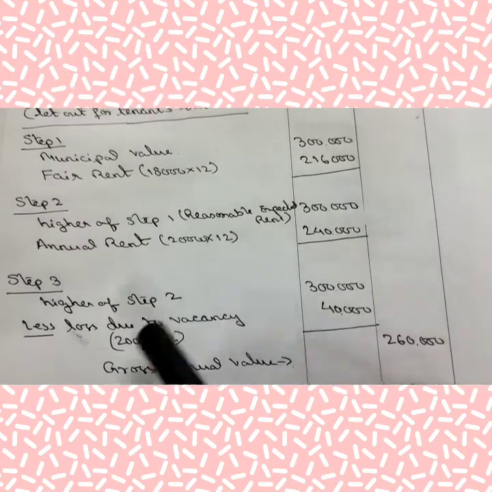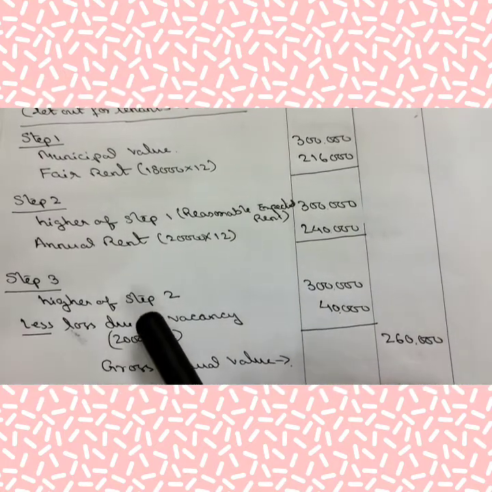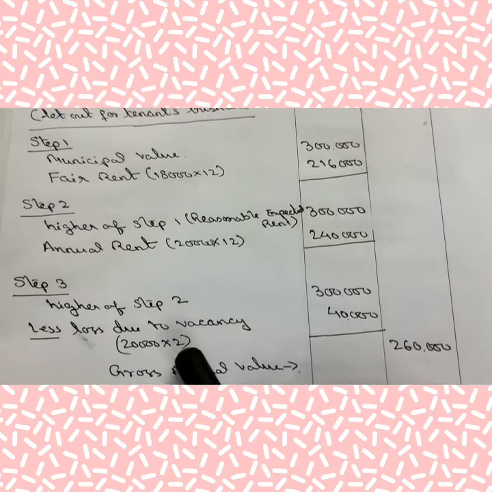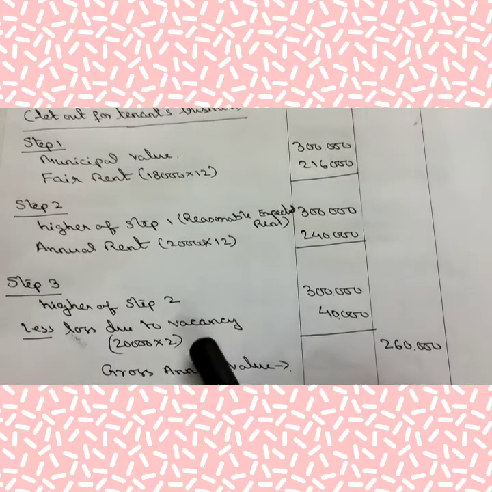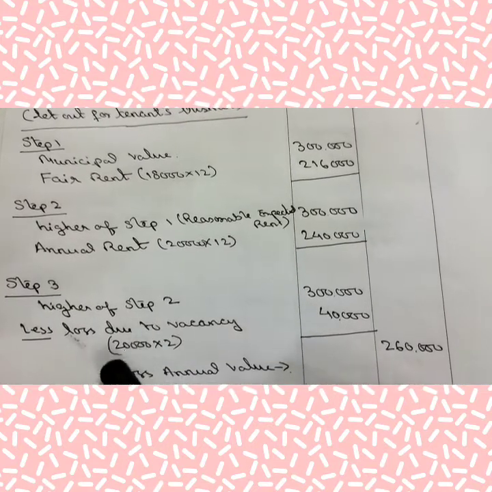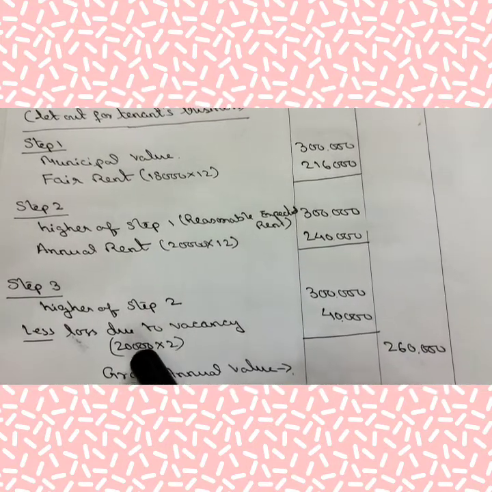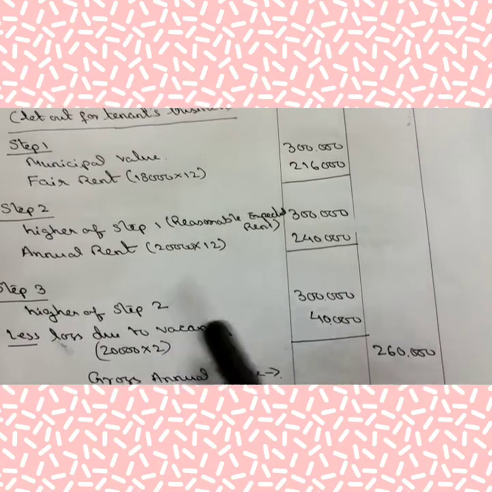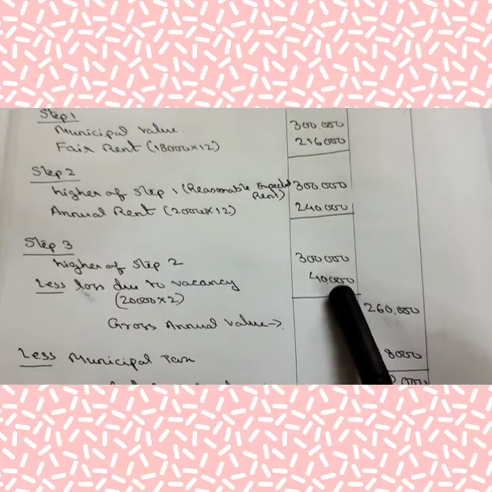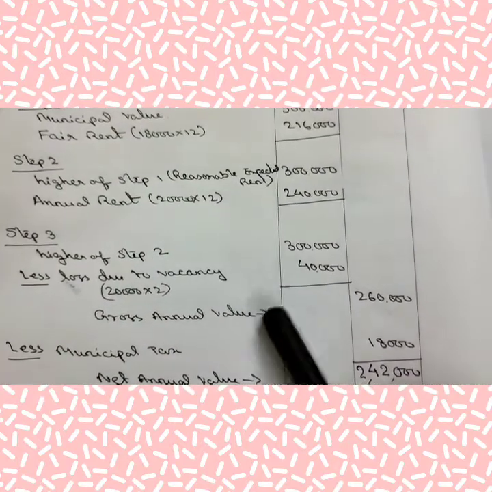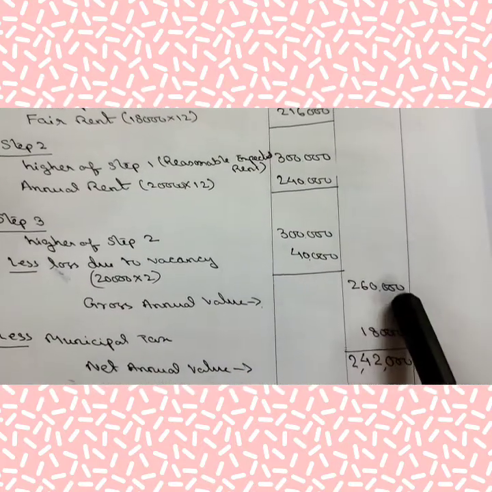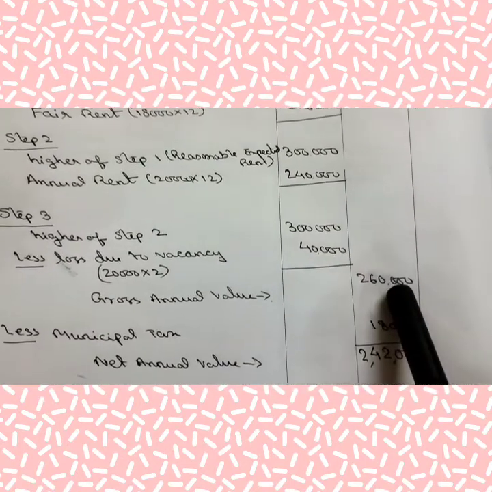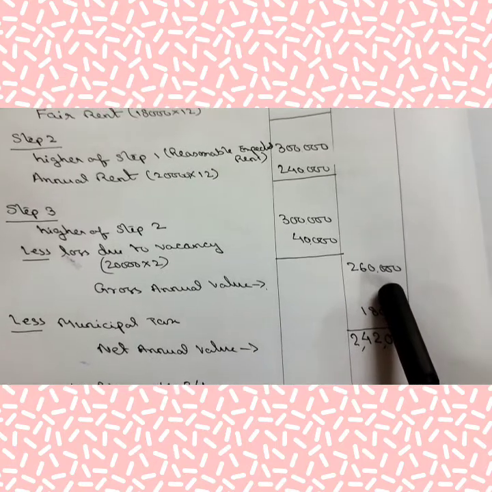From this 3 lakh, you have to deduct loss due to vacancy. In the question, it is given that a 2 months vacancy period is there, and per month rent is 20,000. 20,000 multiplied by 2 because there is a 2 months vacancy. That is 40,000 loss due to vacancy. So gross annual value comes to 2,60,000 after deducting 40,000 from these 3 lakhs. This is your gross annual value.